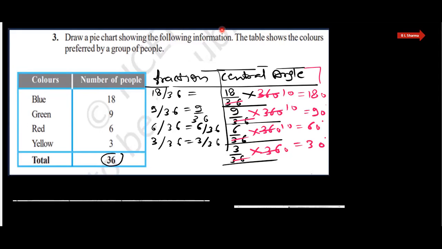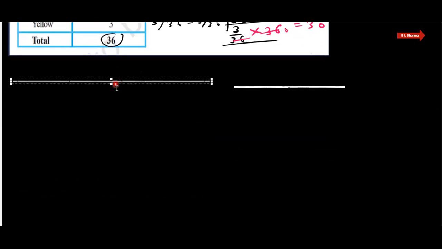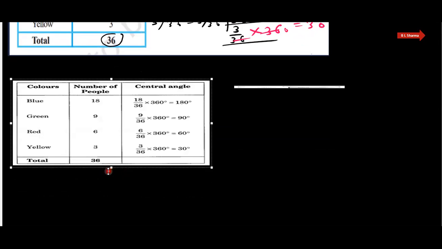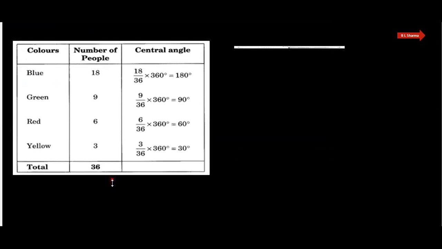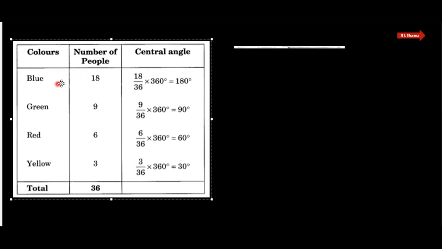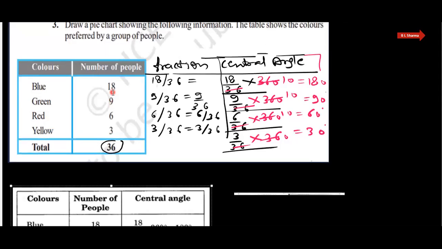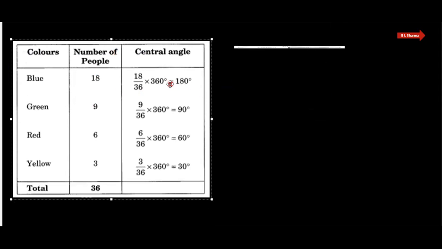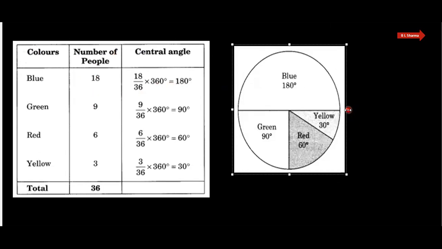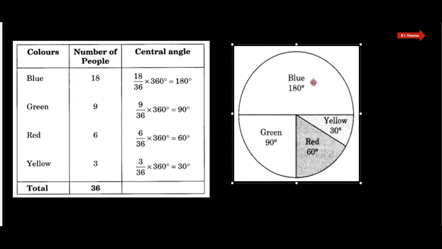This is our central angle, and we will construct all these angles on a circle with the help of D, and that will be our pie chart. So here, these are all central angles. See here, 180 degree for the blue, and for the green, and for the red, and for the yellow. So for the blue we have to draw the angle of 180 degree, and that is 180 degree for the blue.